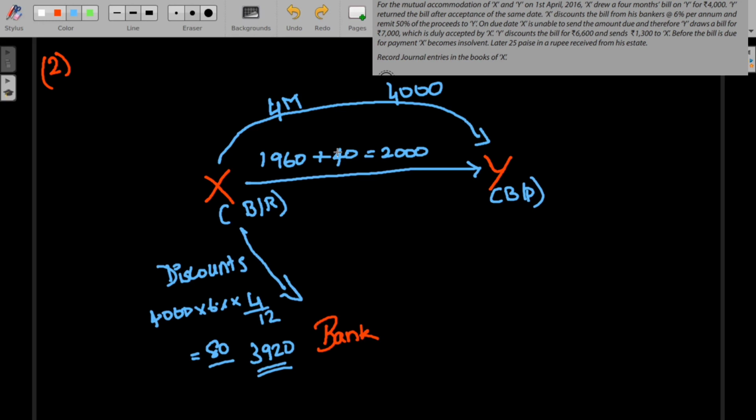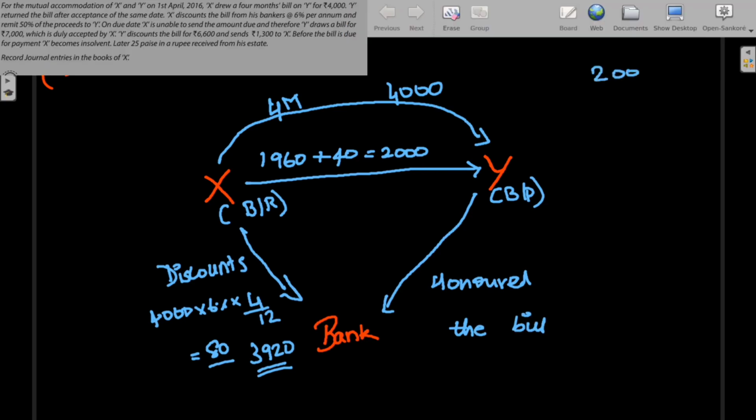On due date, X is unable to send the amount due and therefore Y draws a bill for 7,000. So on due date, X is not able to pay the remaining amount to Y, and this also means that Y has honored the bill. Y has paid the amount of 4,000 to the bank, but X is unable to pay the remaining half of the payment, which is 2,000. X has to pay Y 2,000, which he couldn't.